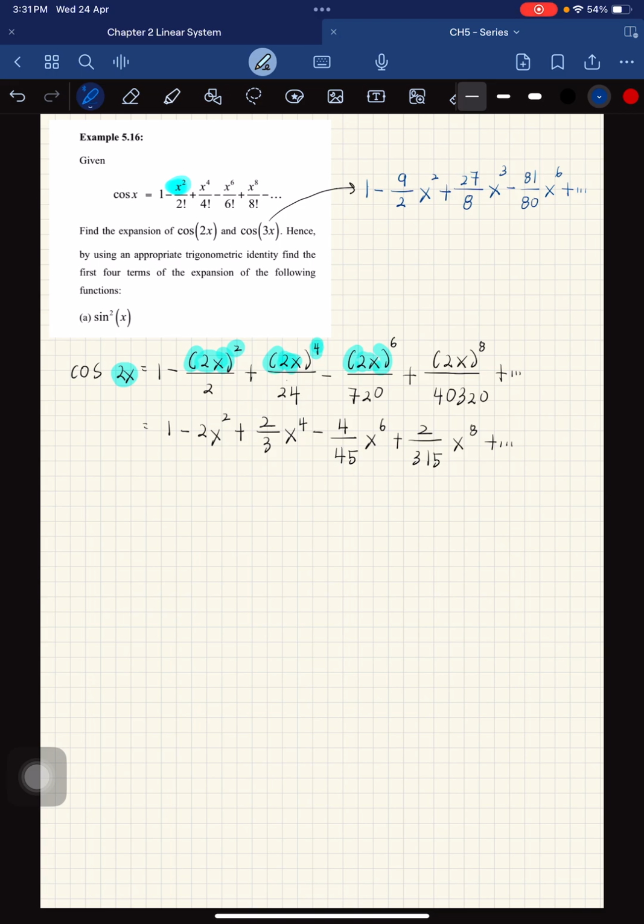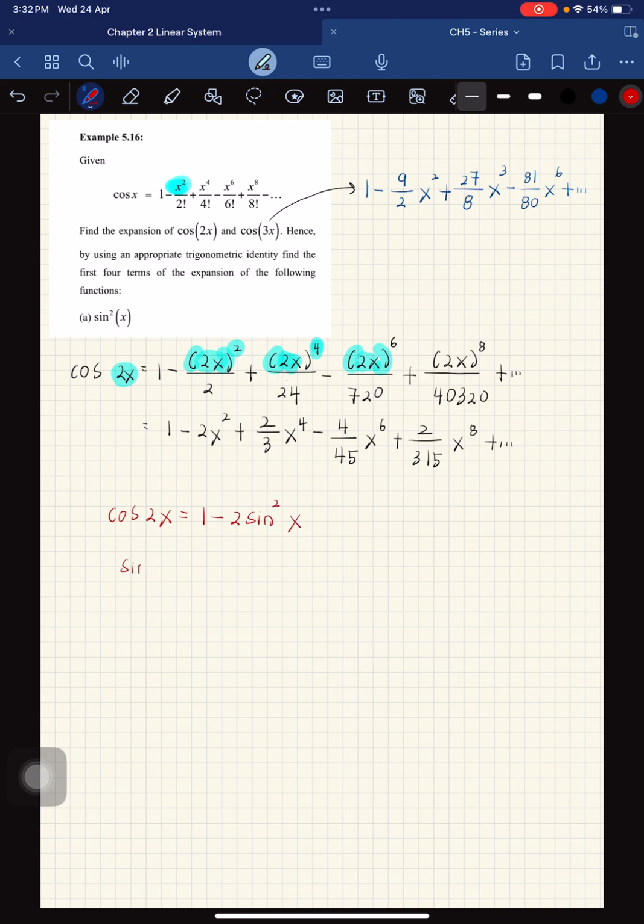For the trigonometric identity, refer to the list of formula. We have sine squared x that is related to cos 2x. So cos 2x is equal to 1 minus 2 sine squared x.